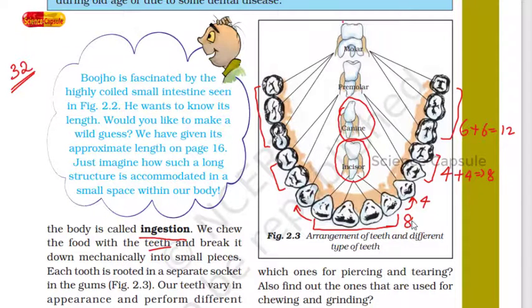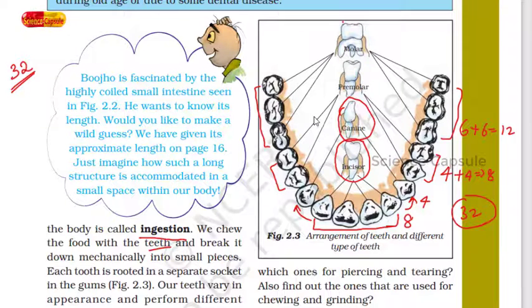If you count the total number of teeth, then 8 plus 4 is 12, 12 plus 12 is 24, 24 plus 8 will be 32 teeth. So an adult will have 32 teeth. Premolar and molar is used to chew and grind the food particle.